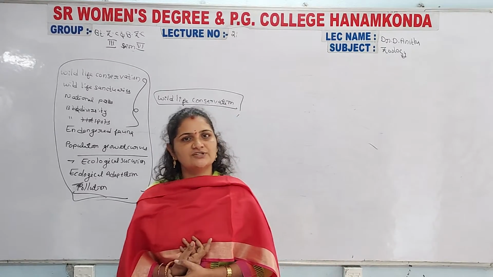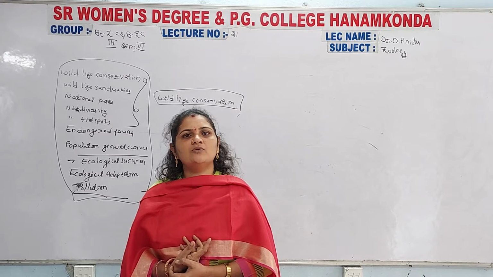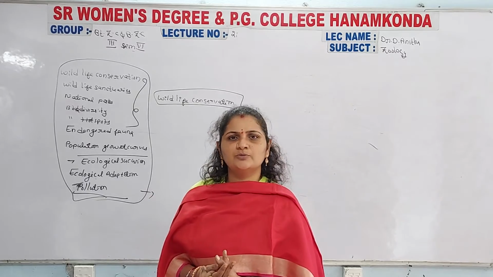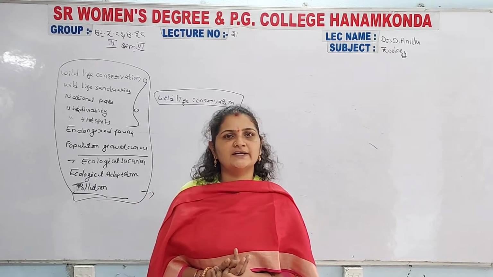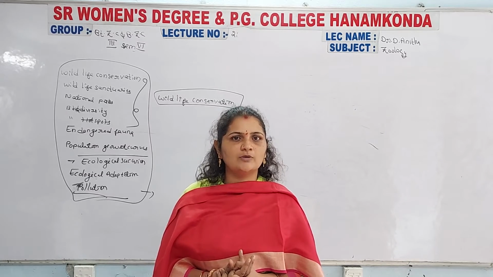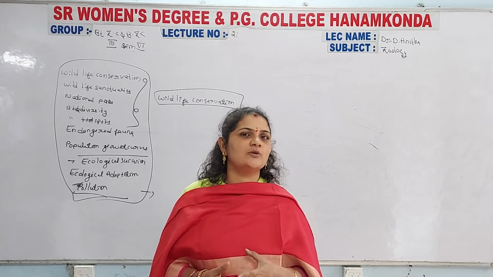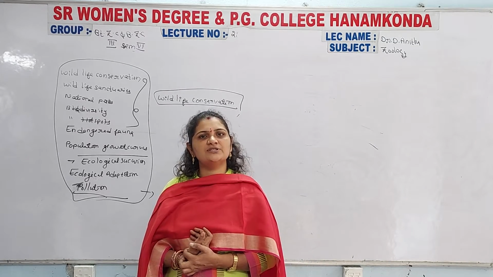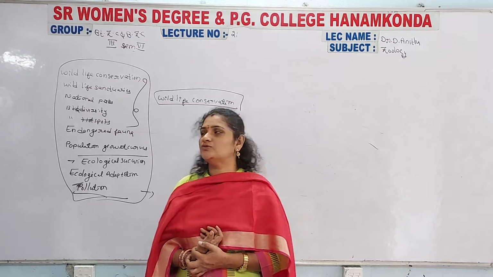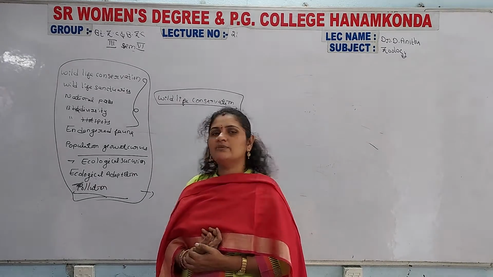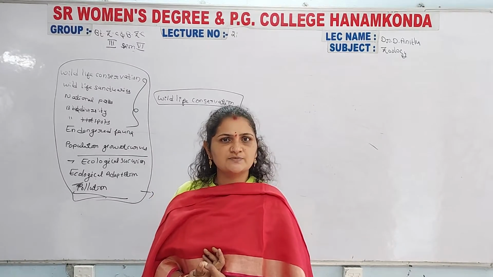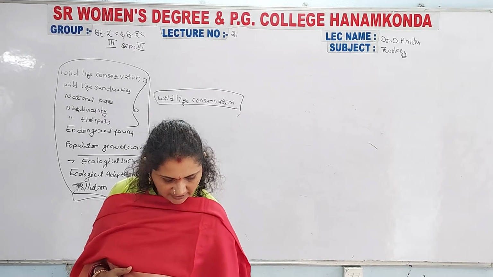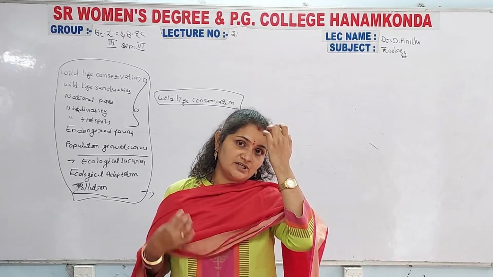Because that is an essay question, if you write only what the wildlife sanctuaries and national parks are, then you may not get the full marks. You also include the biodiversity and the entire topics, because it is a completely dry topic, and there are no diagrams available for this topic. That's why you write clear information, then only you get the full marks. So write the total information about biodiversity, the biodiversity hotspots in India and endangered fauna. You also list out the endangered fauna in India, then only you get the full marks.